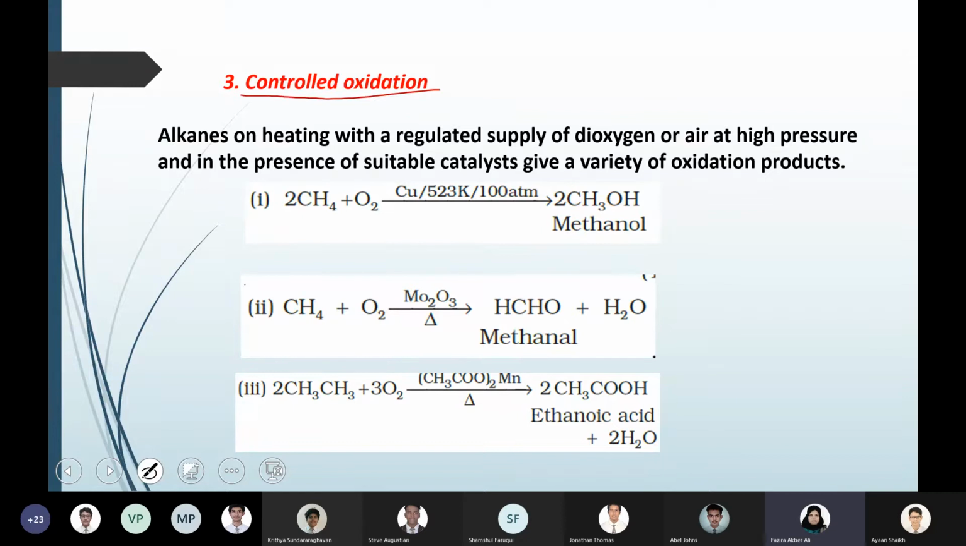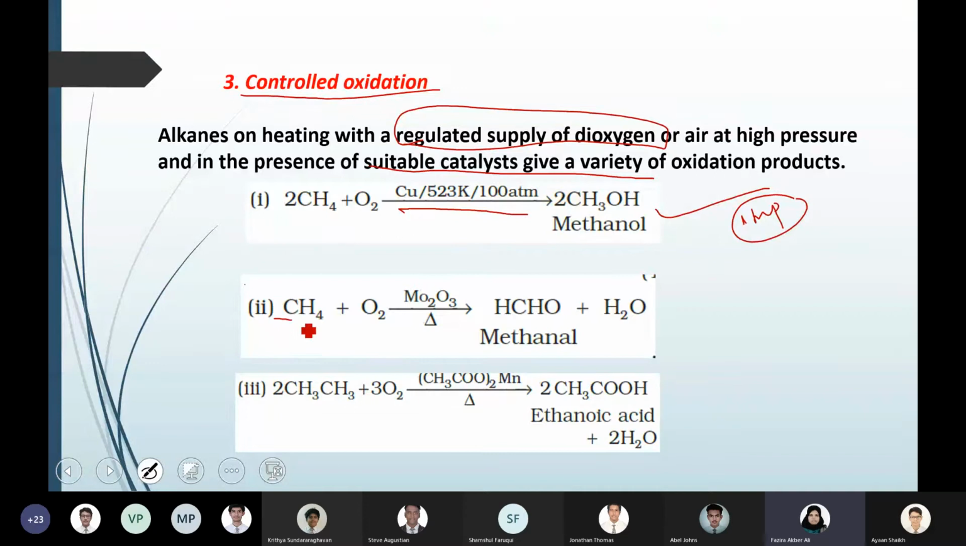So here, alkanes on heating with a regulated supply of oxygen, meaning a controlled amount of oxygen, in the presence of a suitable catalyst will give you different types of products. As you can see over here, a few examples are given. Methane, CH4, on oxidation in the presence of copper gives you methanol. This is a very important reaction, even for next year when you are learning alcohols. Methane on oxidation in the presence of copper catalyst gives you methanol.